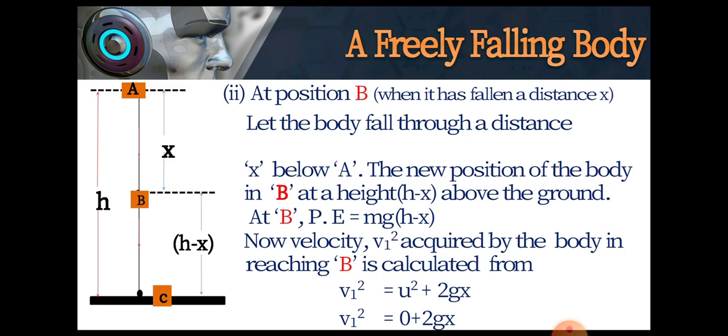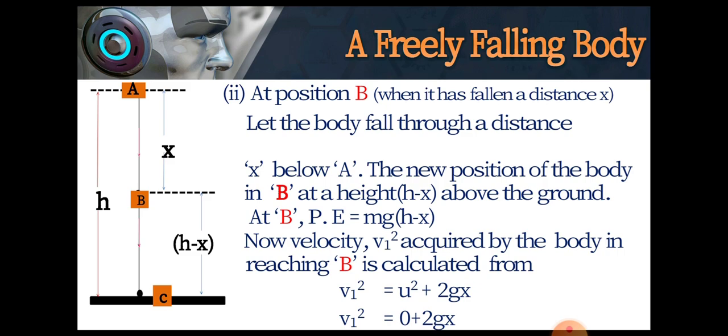To calculate the kinetic energy, the new velocity acquired by the body in reaching B from A will be derived from Newton's third equation of motion, v squared is equal to u squared plus 2as. Here in our case it is written as v1 squared is equal to u squared plus 2gx. a is replaced by g since it's acceleration due to gravity, and s by x, the distance through which the body has fallen.